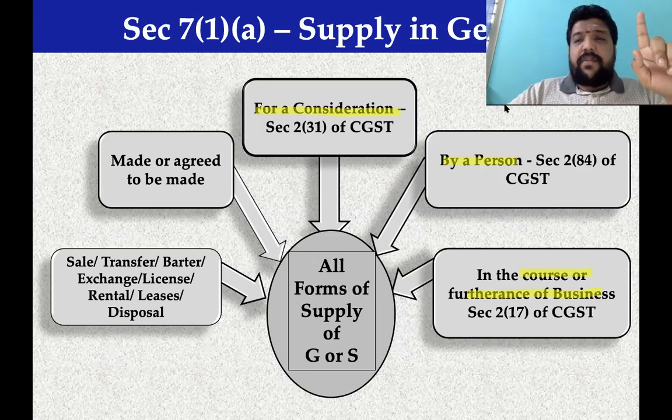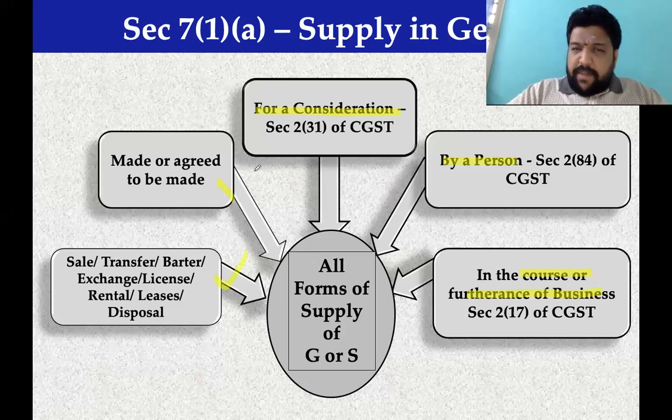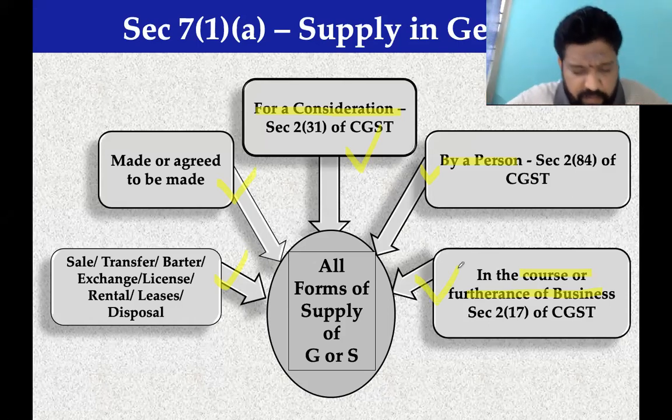Preeti, check your understanding. 4,000 rupees per month is collected from that person. The lady member and the old age gentleman, both of them were accepting a person as a paying guest. Is it a supply, not a supply? Our answer would be supply, because there is a supply of service, which is a form of supply. It is made or agreed to be made by a person for a consideration in the course or furtherance of business. That is moving forward.